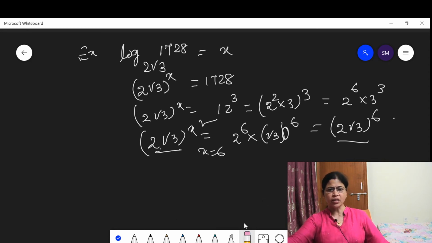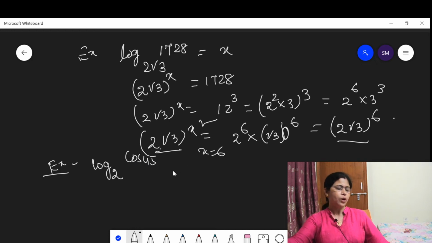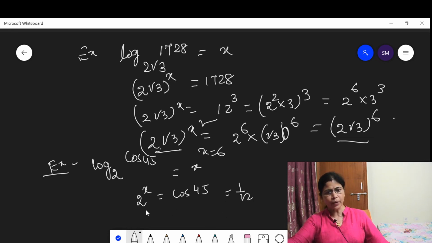Now let us discuss another type of question. Here the question says logarithm of base 2 of cos 45 is equal to x. Then according to the logarithm, 2 to the power x is equal to cos 45. Cos 45 is equal to 1 upon root 2.